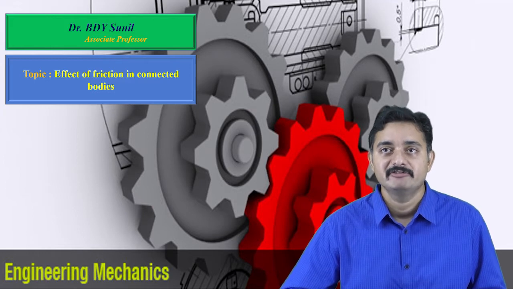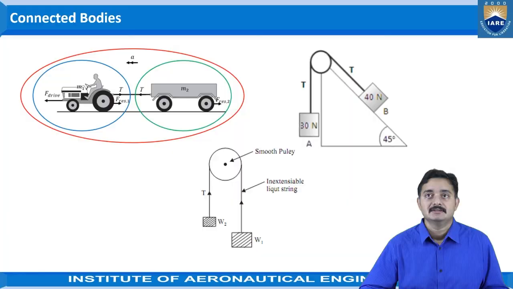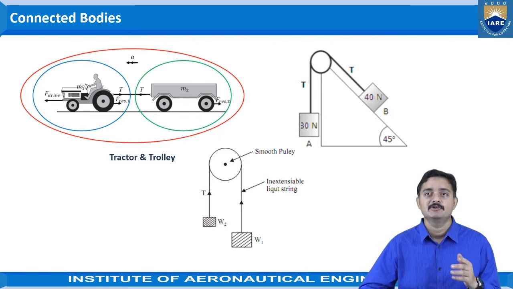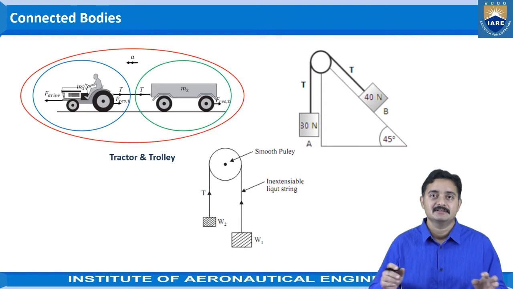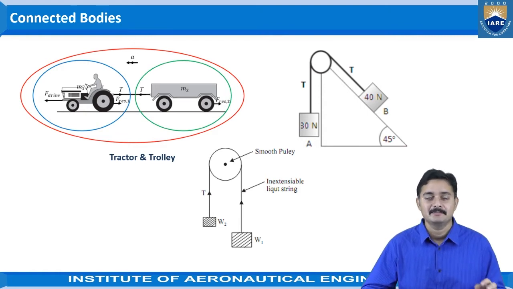In today's session, we will be learning about the effect of friction in connected bodies. So, what are the connected bodies? Here, you can see the examples of connected bodies as the tractor and a trolley. You can observe in your daily life that a tractor which is pulling a trolley are two different equipments or two different parts of the vehicle, where the tractor will be pulling the trolley.